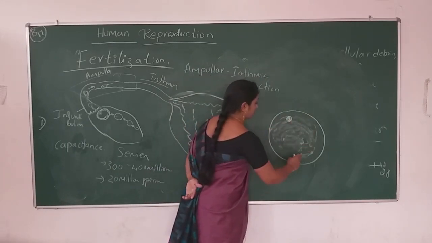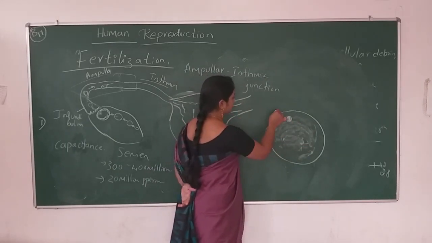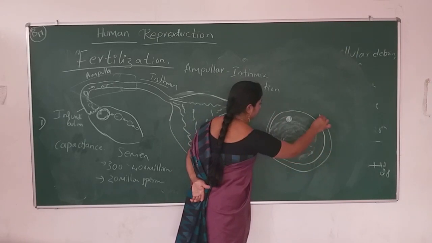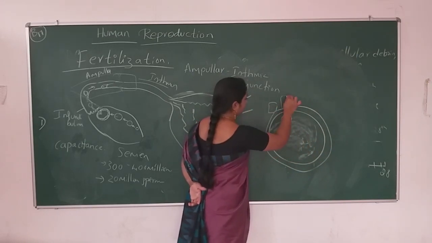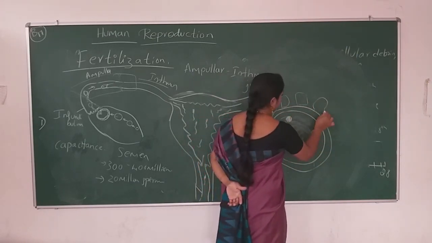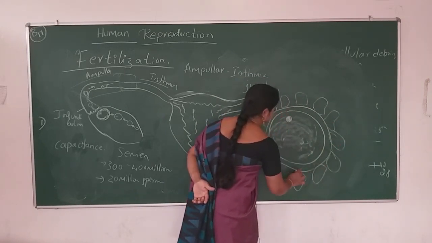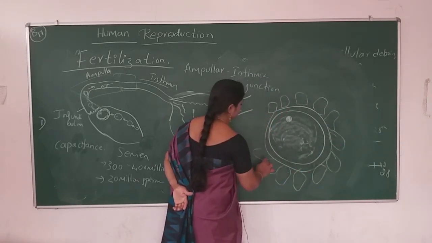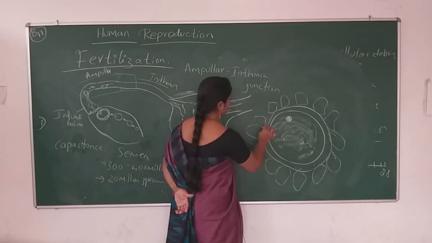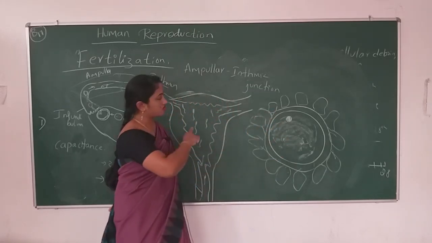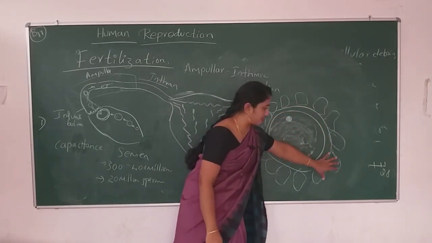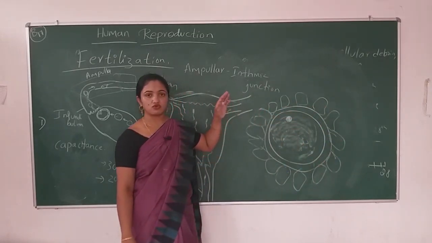It has the ooplasm, egg nucleus, and then zona pellucida, and then corona radiata. So the egg is surrounded by cells known as corona radiata.